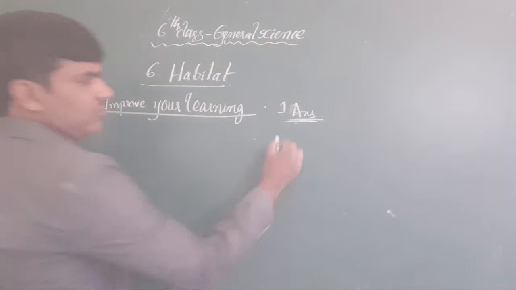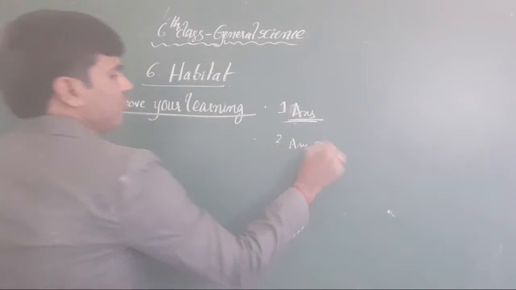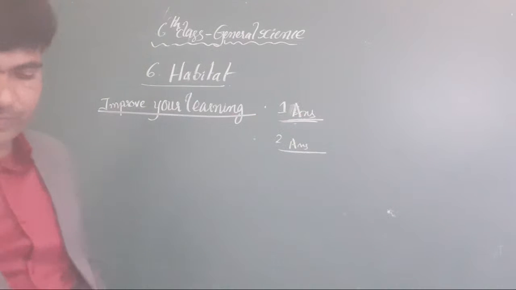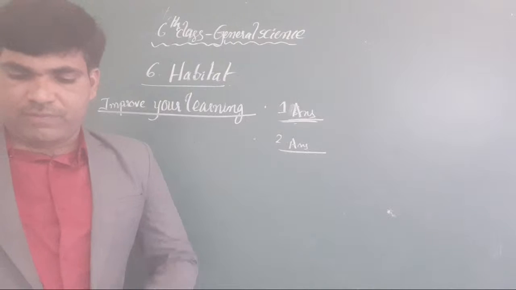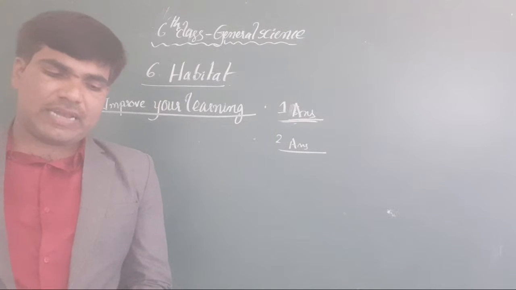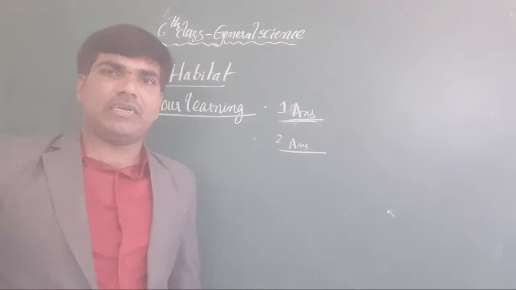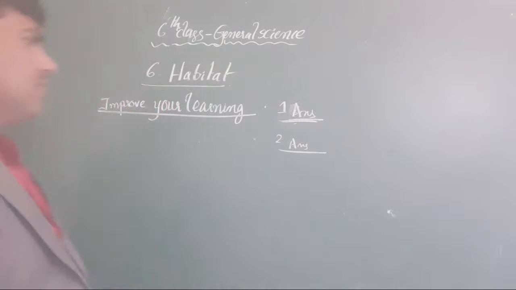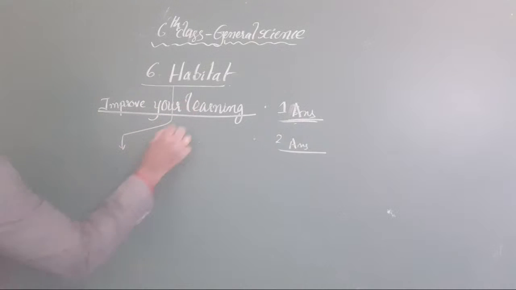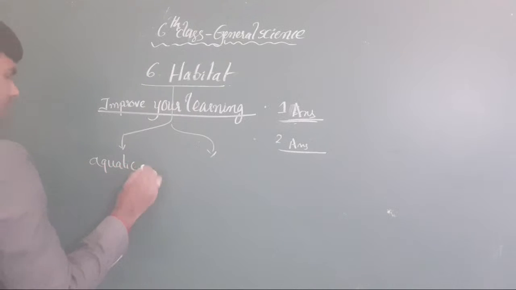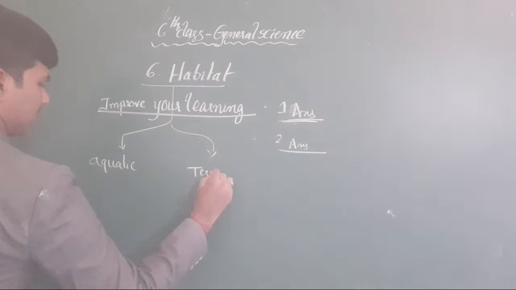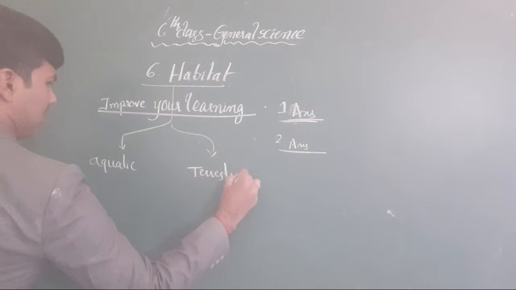And the next one is the second answer. Name some plants and animals that live in a terrestrial habitat. You know very well, habitats are classified into two types. One is the aquatic habitat. Another one is the terrestrial habitat.